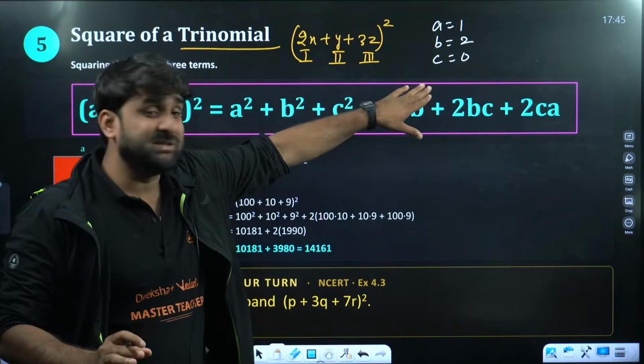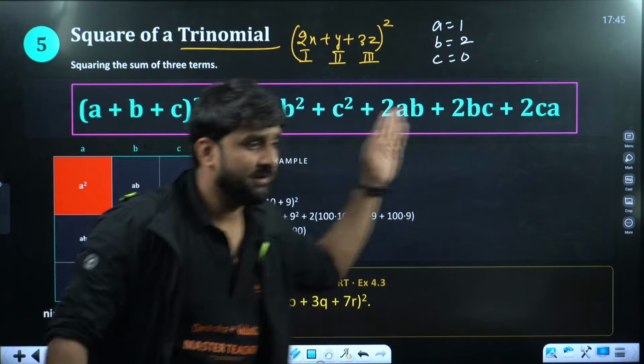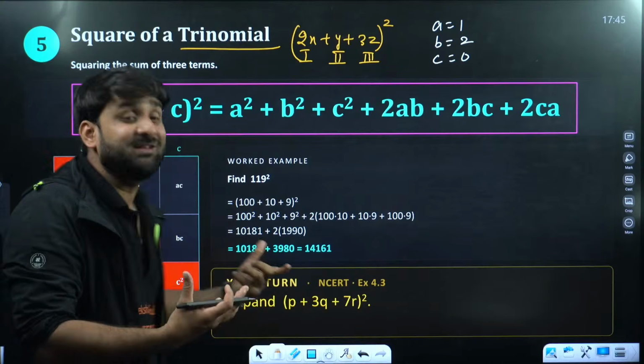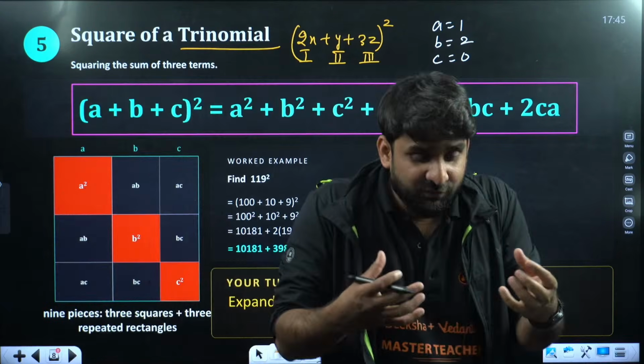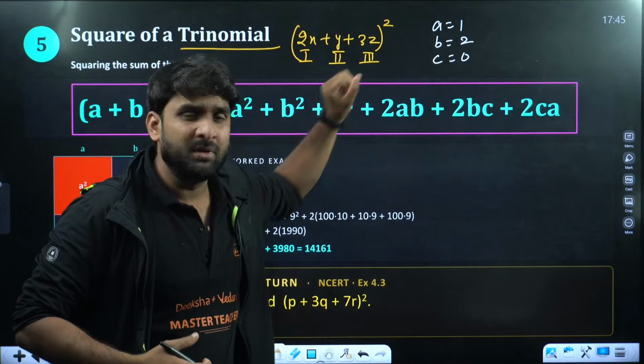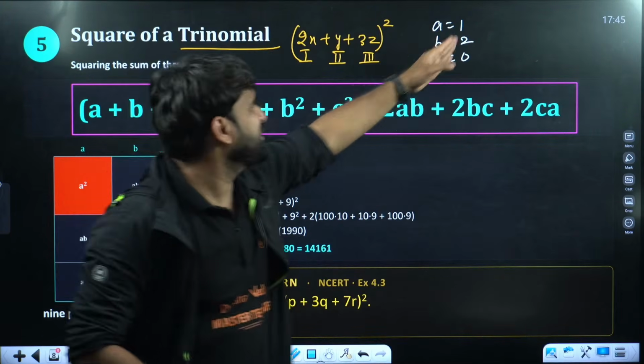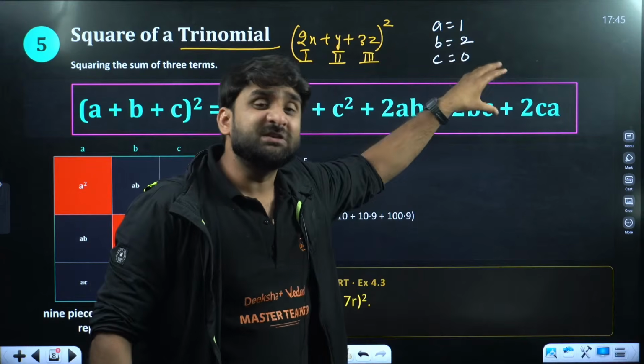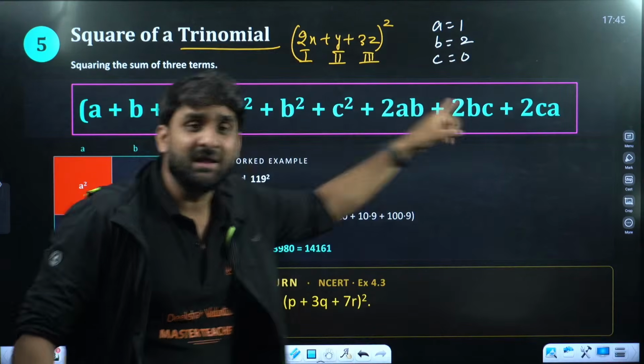Now put a, b, c on the right hand side and left hand side and verify whether you are getting the equal result or not. So a is 1. You can take anything. If you want to change the number, you can change. But put these three numbers on the right hand side and the left hand side.